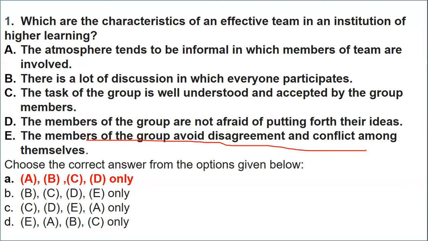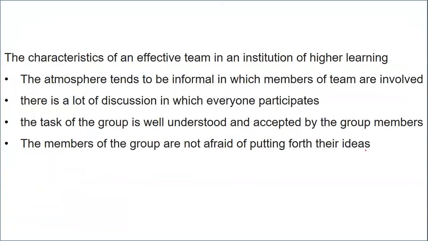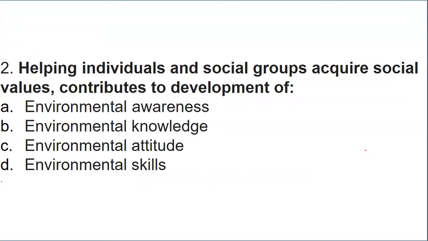No, even if disagreement or conflict arises, the effective team will definitely work out a solution for it. So an effective team cannot be conflict free, or there cannot be a situation where there is no disagreement at all. Fine. Now, coming to the characteristics, I've just listed all the characteristics so that you can understand them very well. Let's go to question number 2.